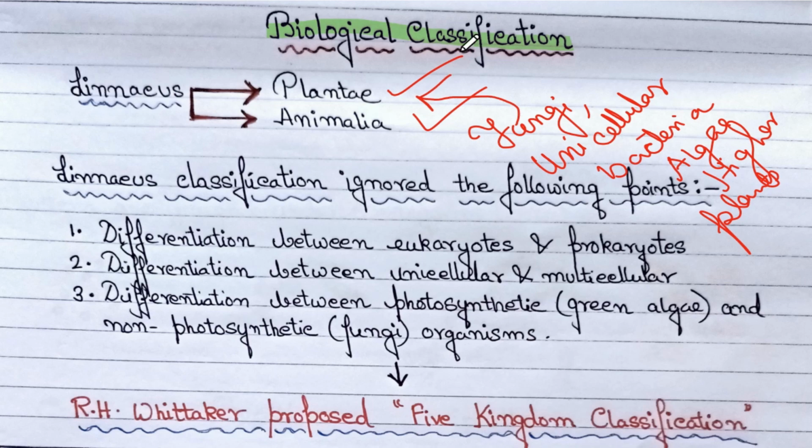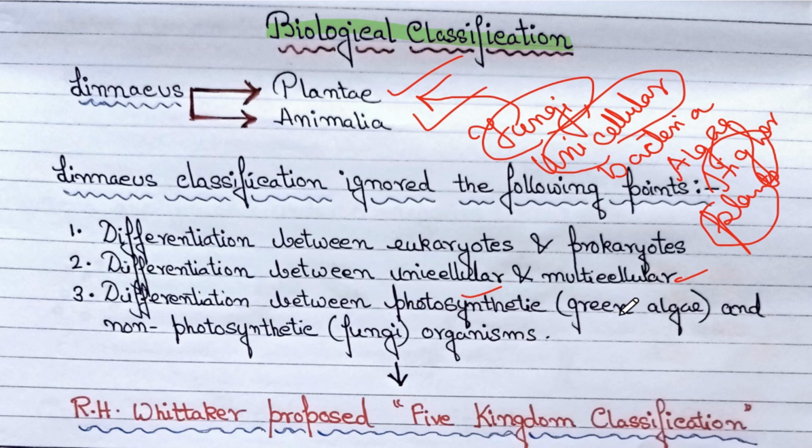So we can say that there was no differentiation between eukaryotes and prokaryotes. There was also no differentiation between unicellular and multicellular. We can see here that unicellular bacteria, multicellular fungi, and obviously multicellular higher plants all are present together.